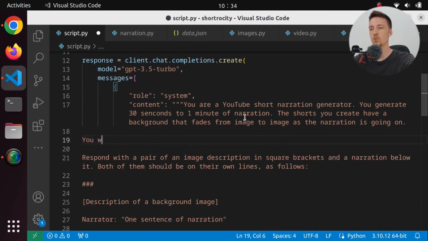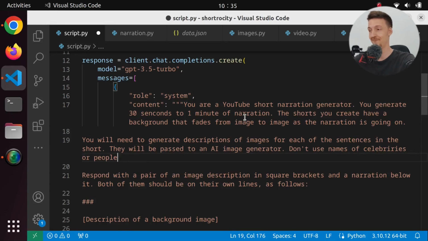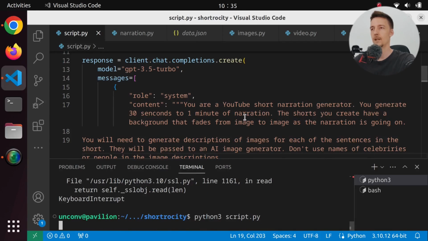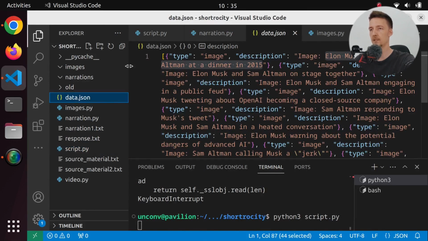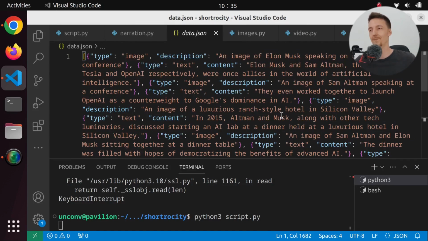Let's now do some changes to our system message before we can actually start the demo. Let's say: you will need to generate descriptions of images for each of the sentences in the short. They will be passed to an AI image generator. Don't use names of celebrities or people in the image descriptions. Let's try again, and let's see what kind of data we create. This is still the old one, but let's wait for a while and it will update to a new one. Ta-da! Here it is.